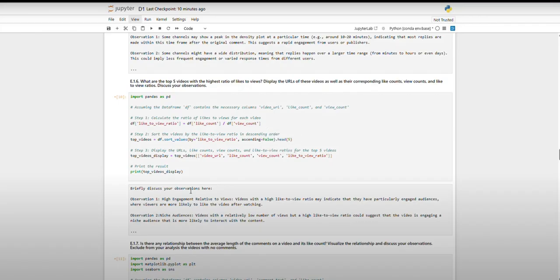And in the next part, E1.6, we find out the 5 videos with the highest ratio of likes to views. This means high engagement relative to views. The videos with a high like to view ratio may indicate a particularly engaged audience, where viewers are most likely to like the video after viewing. So if there is a high like to view ratio, it would indicate that people like the video a lot after viewing it.